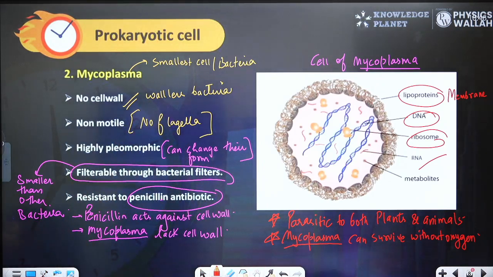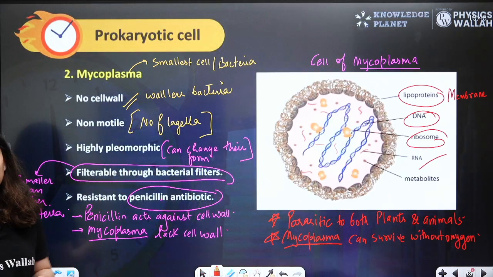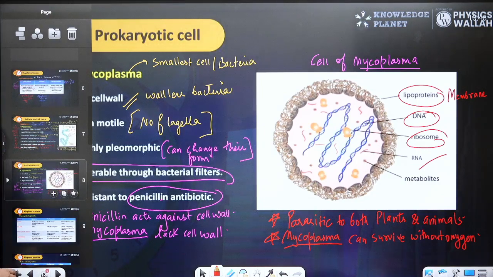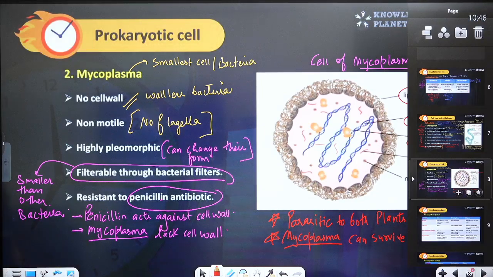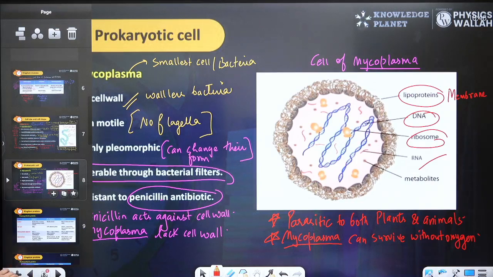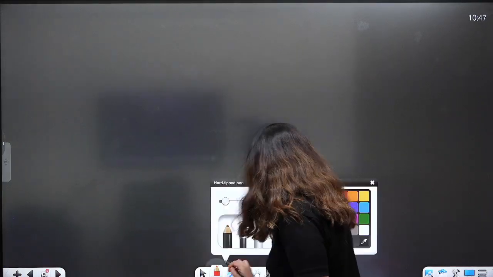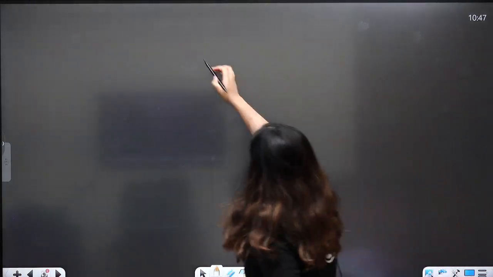What is the role of oxygen in a cell? The role of oxygen is in respiration, right? Oxygen helps in respiration. So yes, Mycoplasma is basically your smallest cell. This is where we have completed the kingdom Monera. Now we'll start with kingdom Protista.